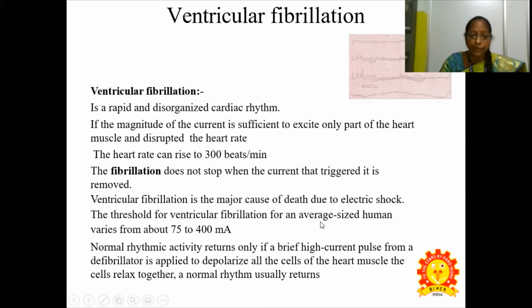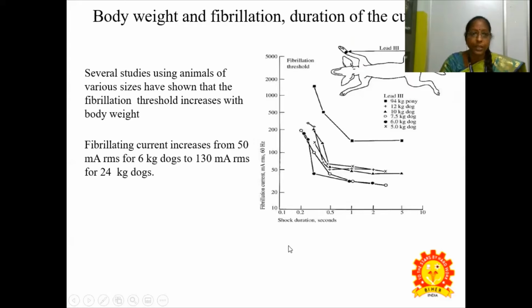Normal rhythmic activity returns only if a brief high current pulse from a defibrillator is applied to depolarize all the cells of the heart muscle. The cells relax together, and a normal rhythm usually returns. So this is the body. Several studies using animals of various sizes have shown that the fibrillation threshold increases with body weight.